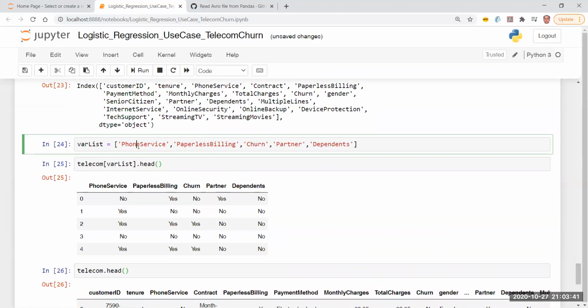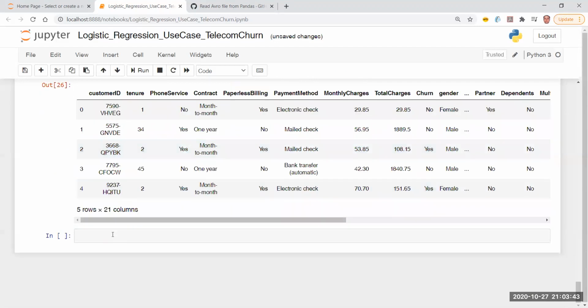Now, we have already done one kind of encoding earlier, where, if you remember, we imported the sklearn.preprocessing library, and in there we had the label encoding function. We simply used it and my job was done. Now I'm going to do it in a manual way. I would like to do it in a manual way.